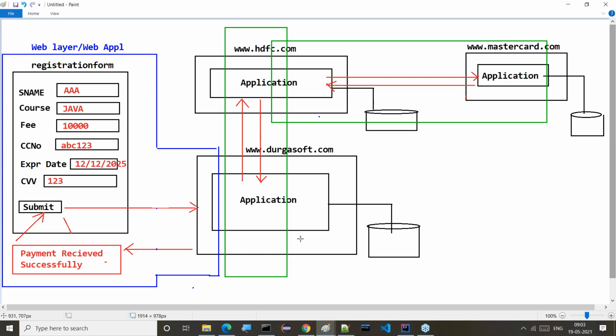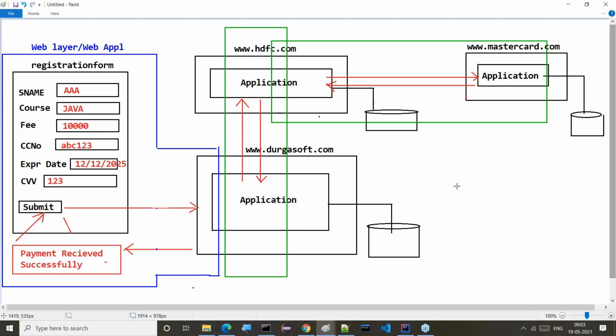But this is the web layer, and the remaining part is the distributed environment. Now tell me, this is a complete enterprise application. In enterprise application development, what do we require? Can I use only the web layer? Is the web layer sufficient to prepare enterprise applications? Web services are not part of this course, guys. That will be separate.